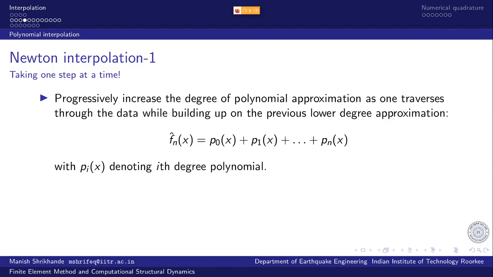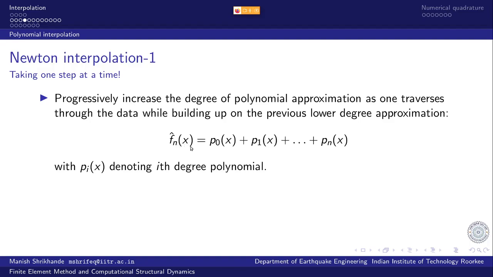And once we have this linear approximation using 2 points, if we have a third point, then we add a modification to this linear form, so that quadratic terms can be accommodated, and so on. So essentially the approximate function, the nth degree polynomial f hat n, is the same nth degree polynomial. There cannot be two different nth degree polynomials passing through the same set of n plus 1 points.